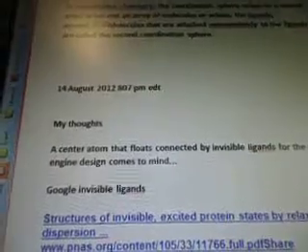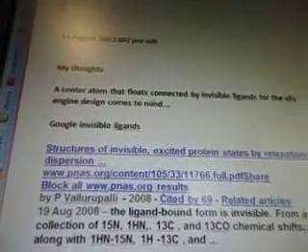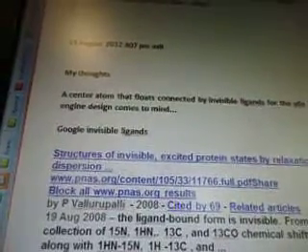So August 14, 2012, I was working on the data. Today's November 20th, 2012 when I'm filming it. My thoughts: a center atom that floats, connected by invisible ligands, for the UFO engine design comes to mind. So I'm going to Google invisible ligands, see if they exist. This is what comes up.